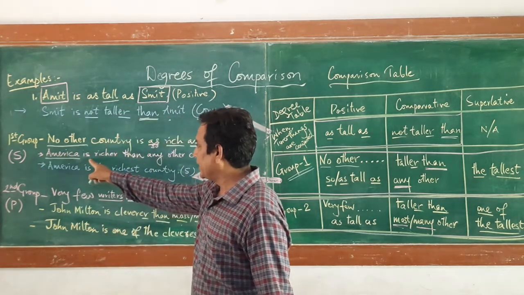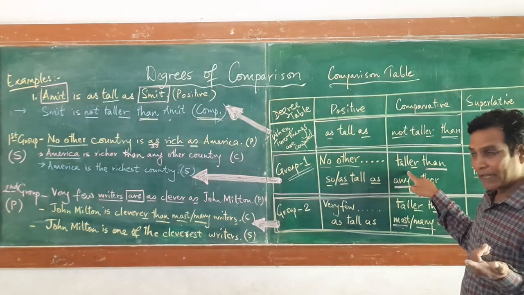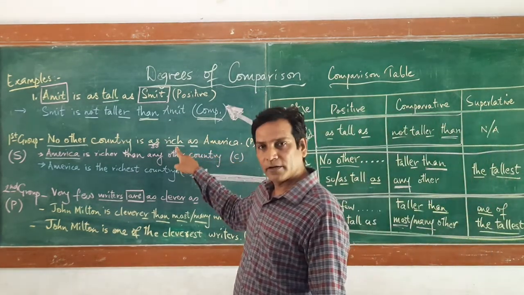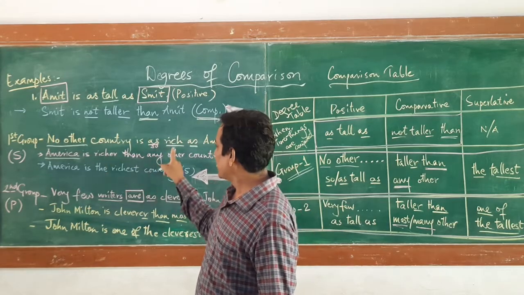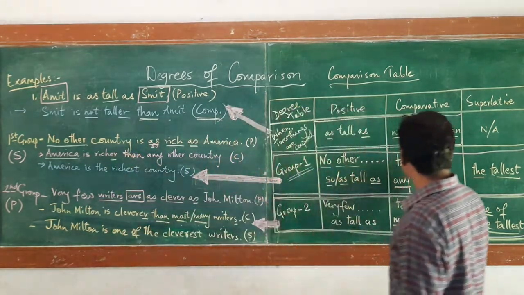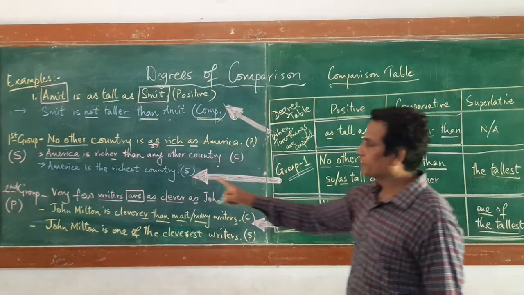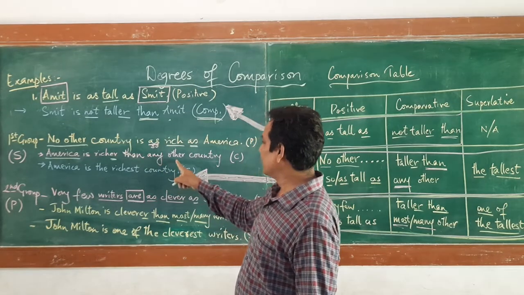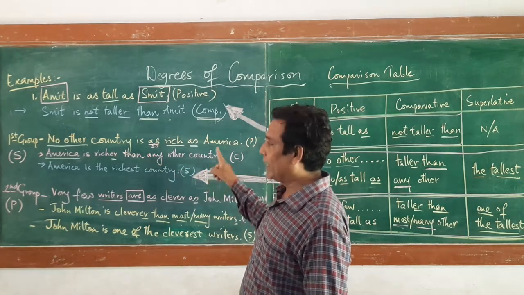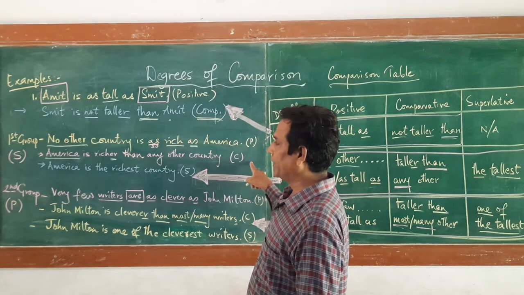So America is, here we have taken taller because that is only the example I have given. Now here what is the adjective? Rich. So rich will become richer. See here, er is added. And then after that what is there? Then any other country. So likewise we can transform it from positive to comparative.